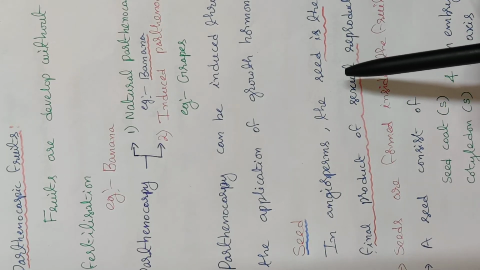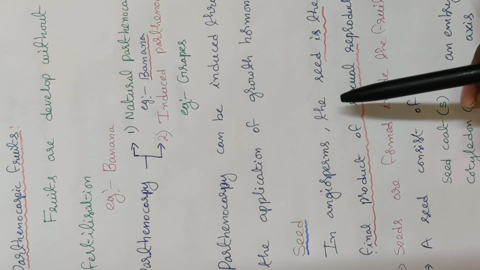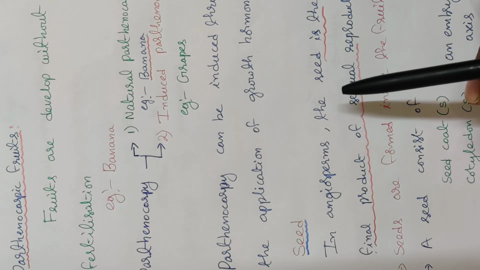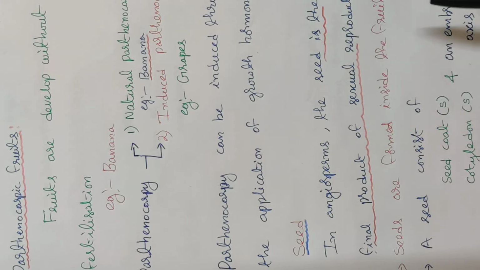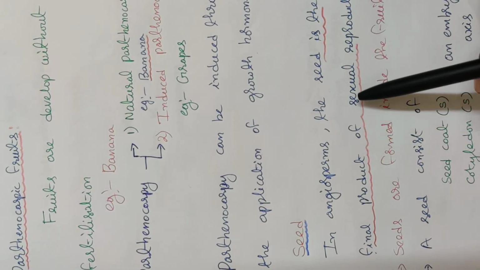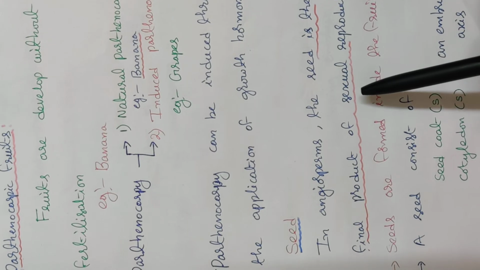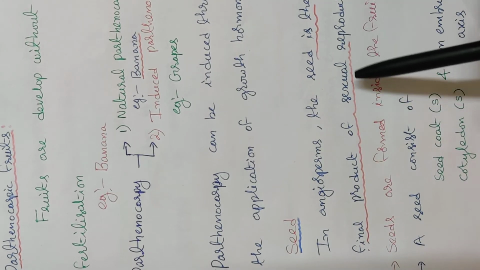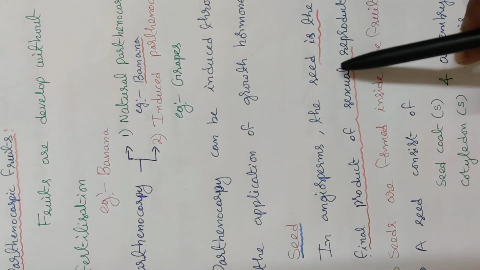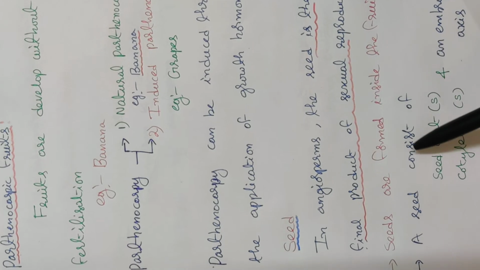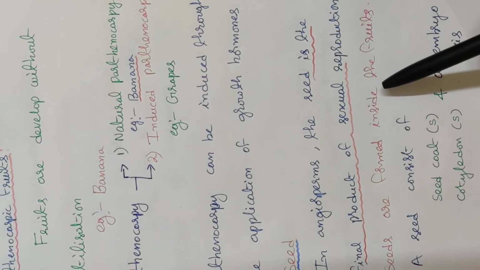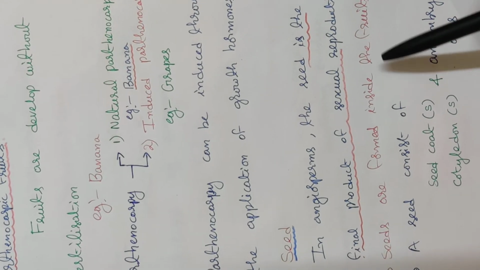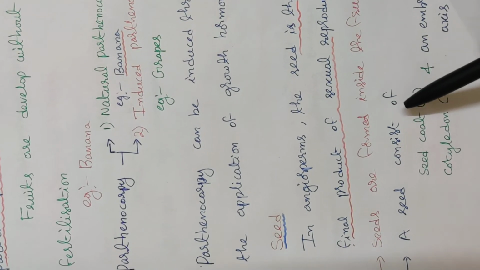The seed formation takes place in how many groups of plants? Two groups. What are they? One is gymnosperms and the second one is angiosperms. So in angiosperms, the seed is the final product of sexual reproduction. It must be remembered, important from the objective point of view. The seeds are formed inside the fruits. Where are the seeds formed? The seeds are formed inside the fruits.